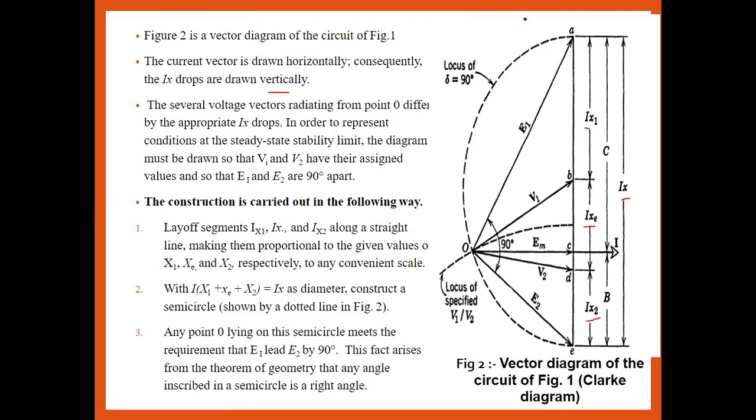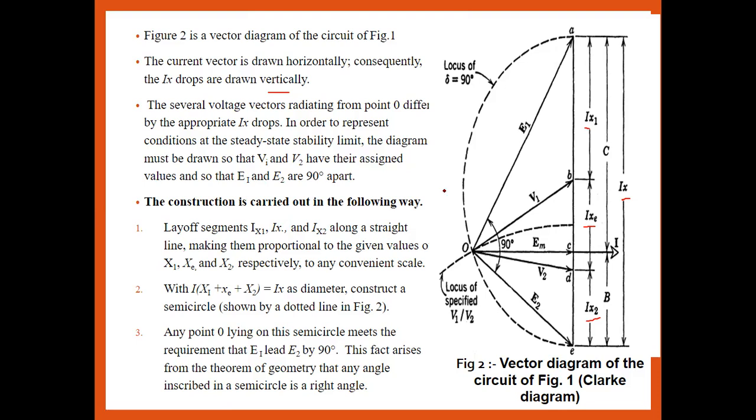Okay, so the V1 and V2 values should be the given ones, and using the V1 and V2 values and the current values Ix1, Ix2 and Ix3, we are able to find out whether the system is stable, that is, whether the two machine system with series reactance is in the steady state stability limit or not, which we have to calculate. Okay, so to calculate the steady state stability limit, we introduce the Clark diagram. Generally it introduces this diagram.